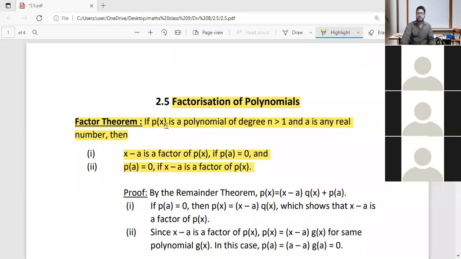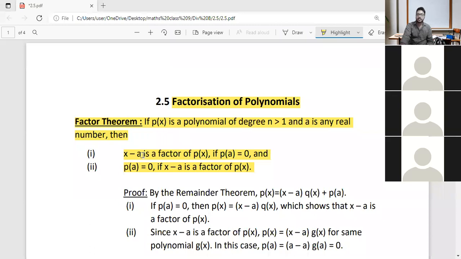See, p of x is a polynomial of degree n greater than 1, and a is any real number. We are given that p of x is a polynomial of degree greater than 1. Then what is being said?